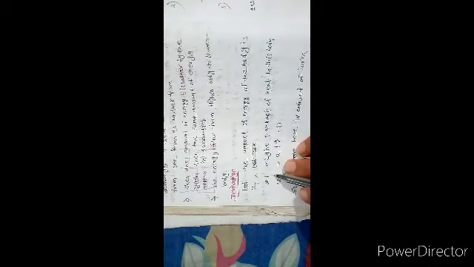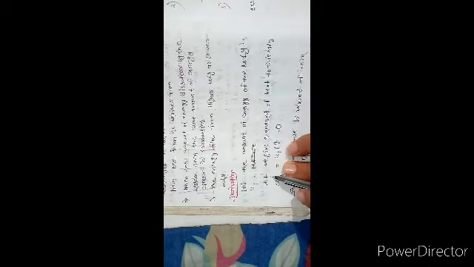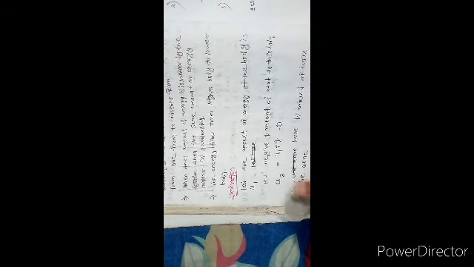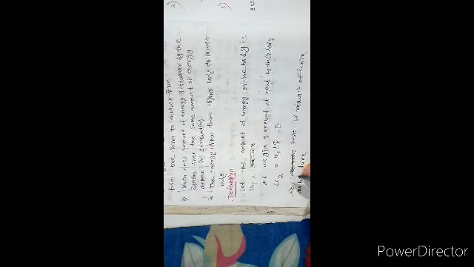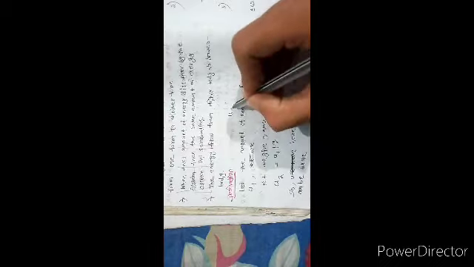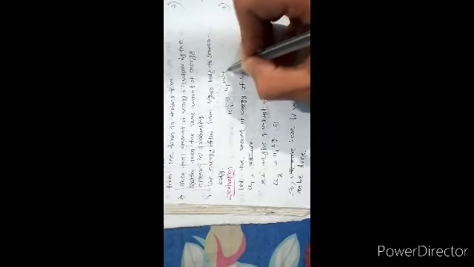Let the amount of energy of the body be U1. Let us give Q amount of heat to this body. So the amount of energy inside the body is U2, that is equal to U1 plus Q. Here W amount of work will also be done. So we can write U2 is equal to U1 plus W plus Q.